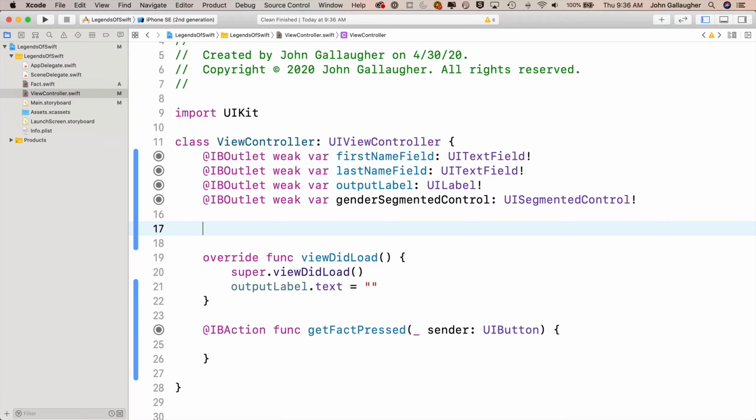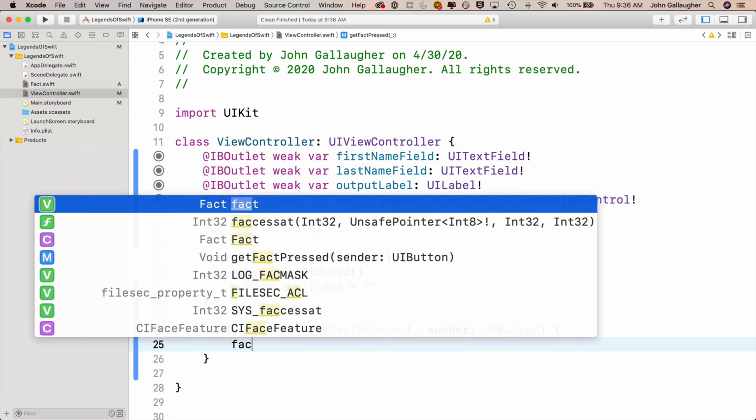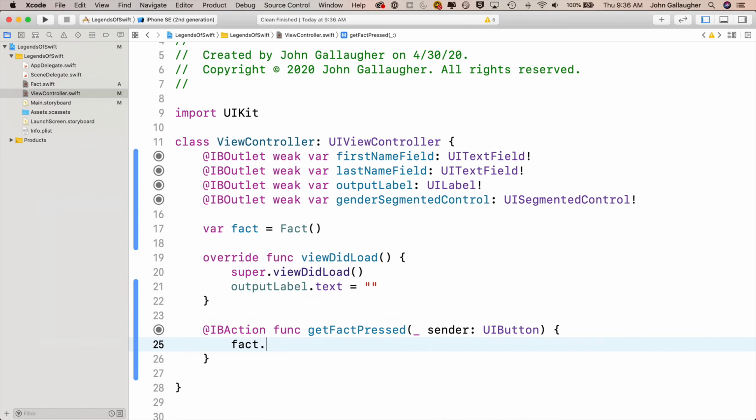We need to make sure that we initialize an object of class type Fact. If we didn't do that, we wouldn't be able to call getData on fact. So up top here, a class-wide property: var lowercase fact equals uppercase Fact with the open and close parens to create that fact. Then down here inside of our getFact pressed IBAction, we'll say fact.getData. When we press enter, we get our trailing closure in here.